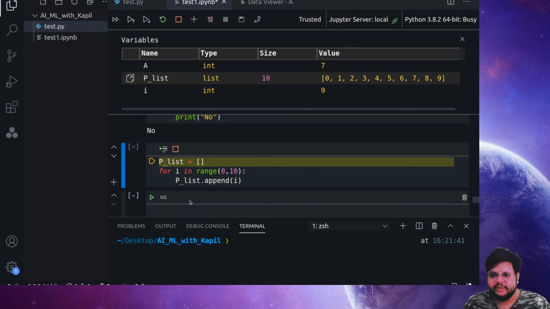It's the only reason why I prefer, while learning from scratch, that you use VS Code notebooks, which are far better than Jupyter notebooks. The reason is you have a direct variable explorer here, and you can also debug your code, go to each and every step and look at what you are generating. Once you have become a good programmer and you have an idea of what you are writing and generating, you can directly jump to the Jupyter notebook. The people who are already from a computer background or who have a good hand at loops and conditions, and are sure that the code they write is doing what they want, can directly jump to the Jupyter Notebook.